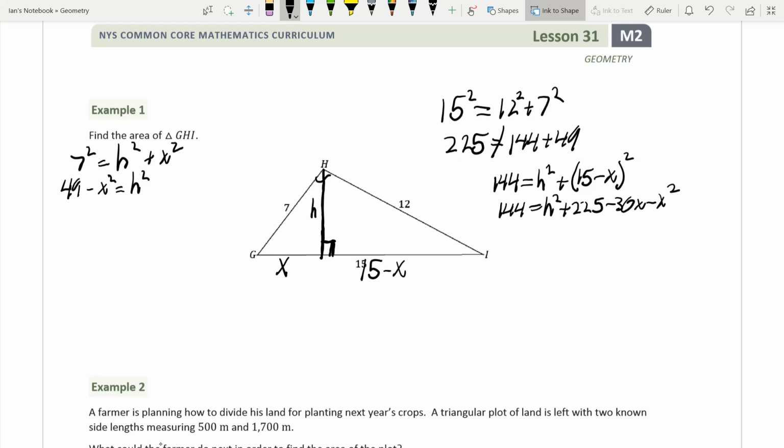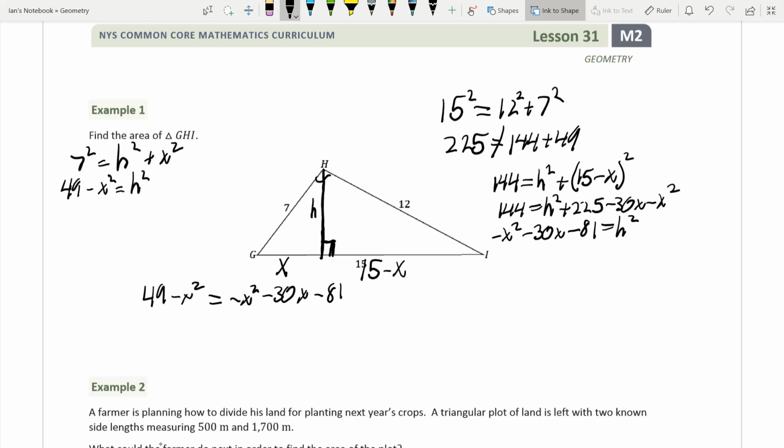If we put all the x's on the other side, we're going to get negative x squared plus 30x minus 81 is equal to h squared. And now we're going to set these equal to each other. So we're going to go 49 minus x squared equals negative x squared plus 30x minus 81.